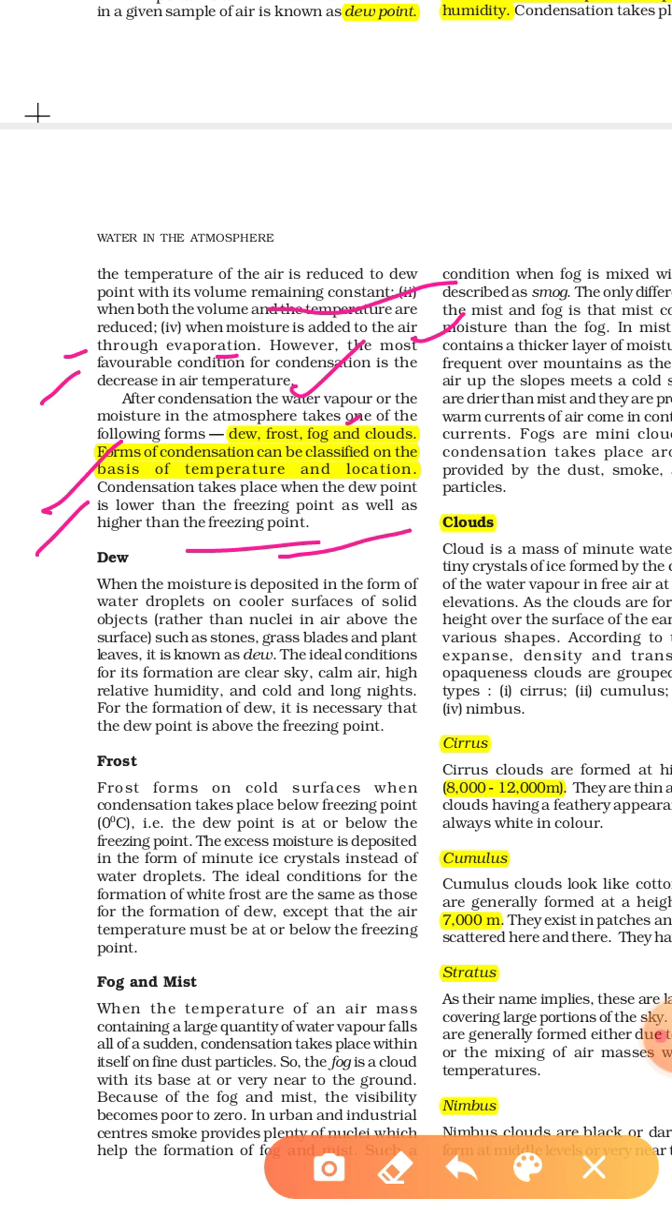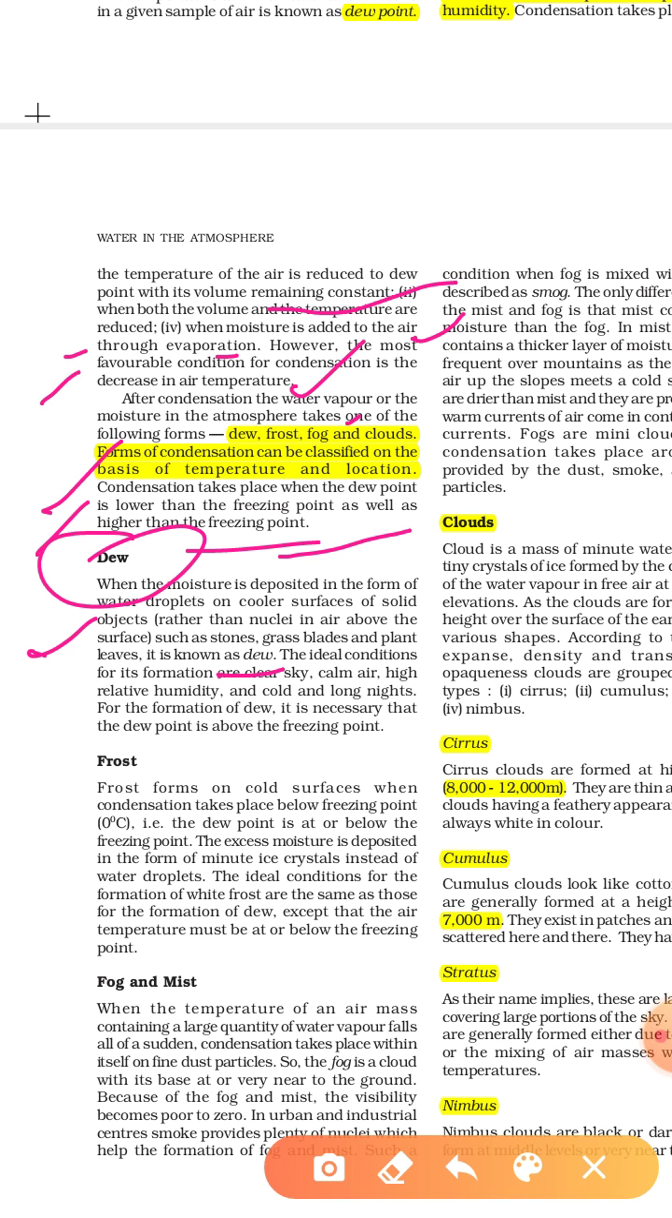There are some forms, or we can say the different forms of the water in the atmosphere and condensation forms, that is, the different forms of condensation, the different forms of moisture in the atmosphere, in which forms the moisture exists in the atmosphere. First, this is the dew. So when the moisture is deposited in the form of water droplets, as I told you, the small droplets together are called drops on a cooler surface of a solid object, that is, when small droplets appear on the surface of any solid object, such as stones, grass blades and plant leaves, this is known as dew.